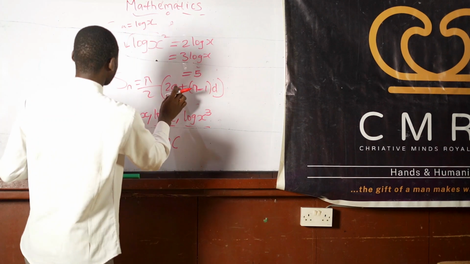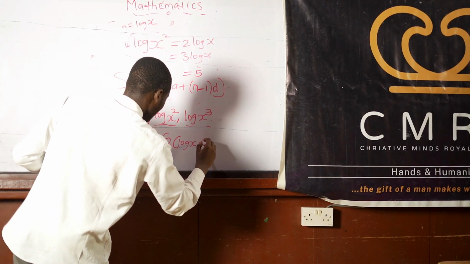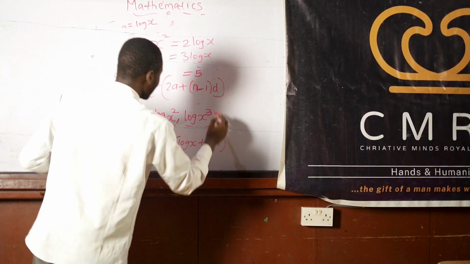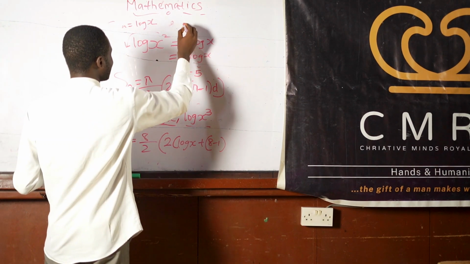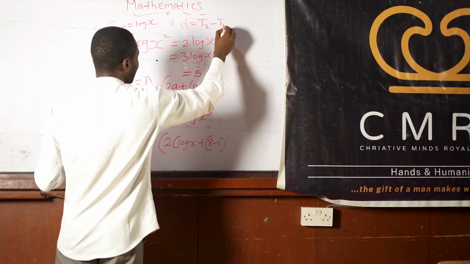So our a in this instead is log x. So we have log x here plus, what's our n? That's 8 minus 1. Now to look for our d, I said earlier that d is the second term minus the first term.